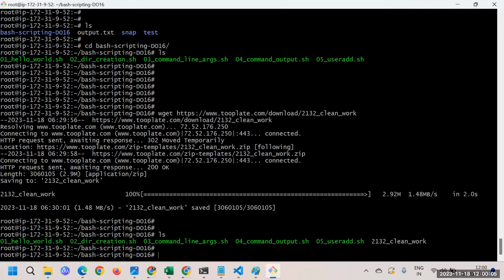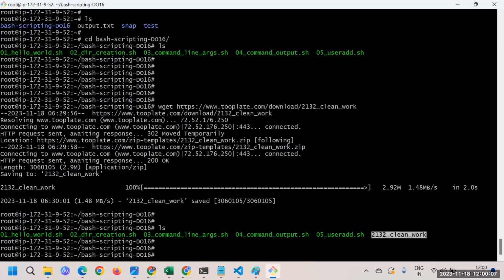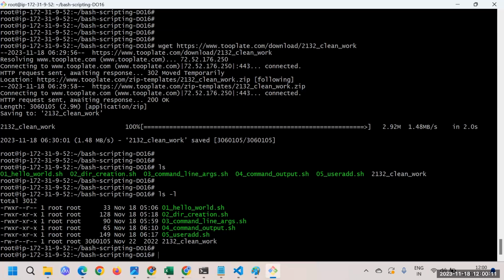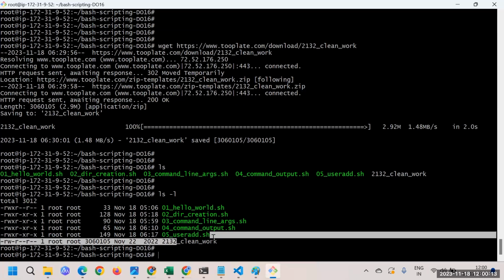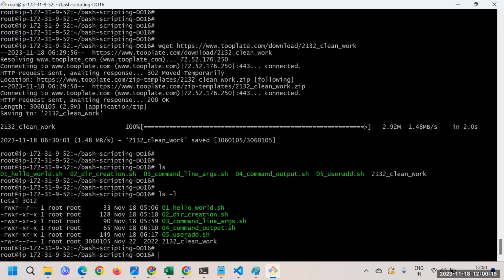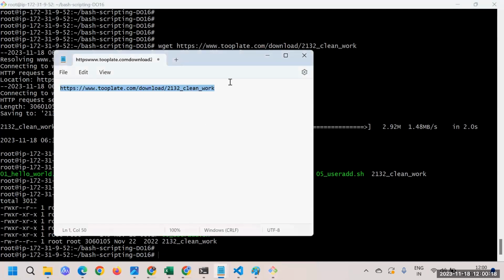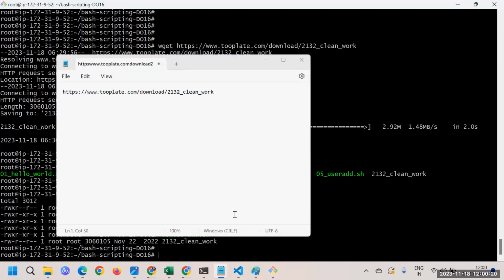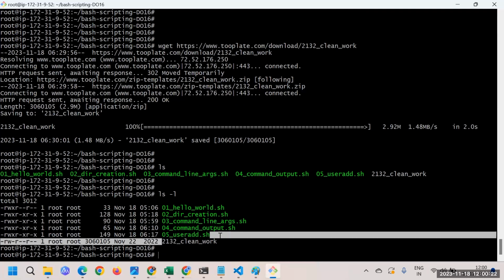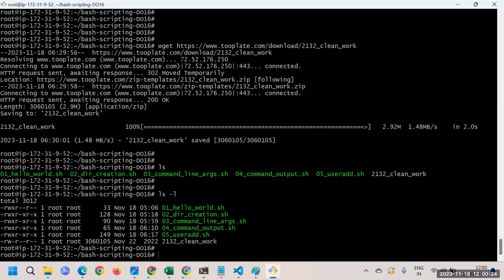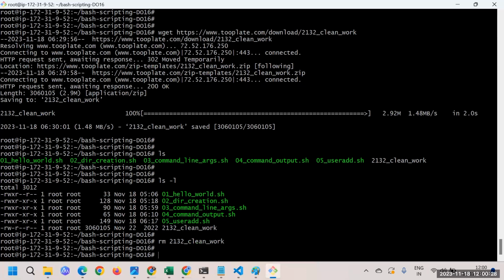If I do ls, you can see we have downloaded something. If I check what that is, it is a file, but we don't want this. We want a zip file, and within that zip file we have the stuff. So this is a useless thing, so I'll just remove it.